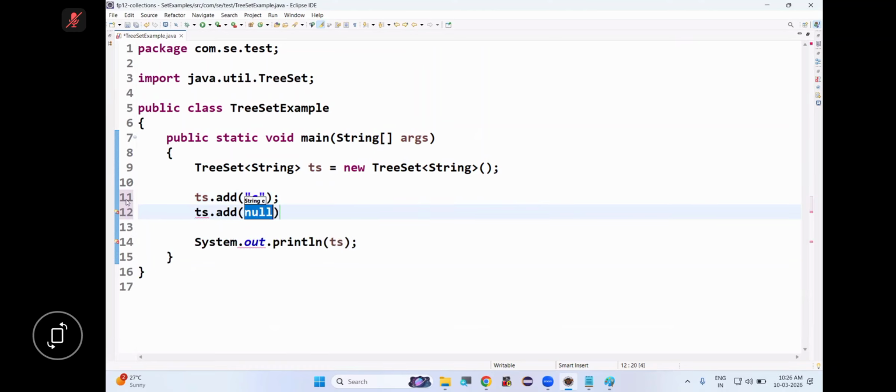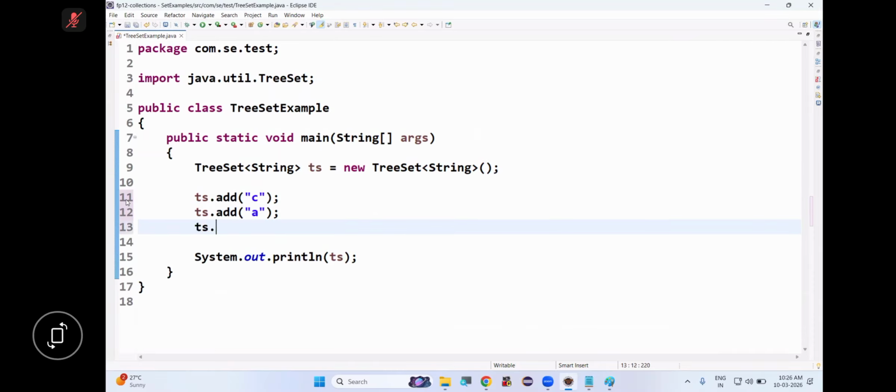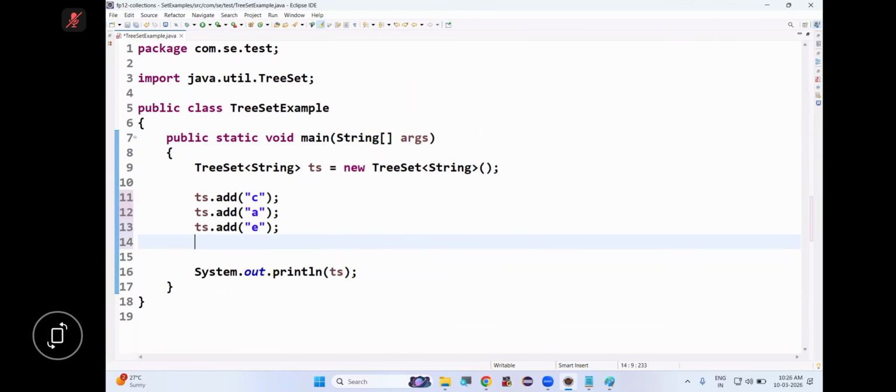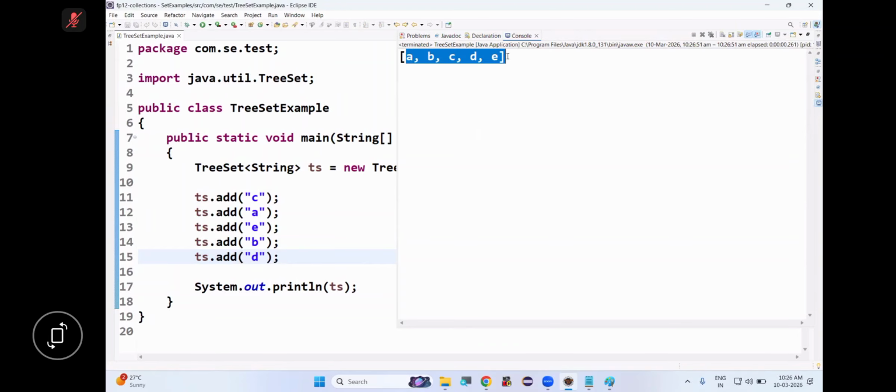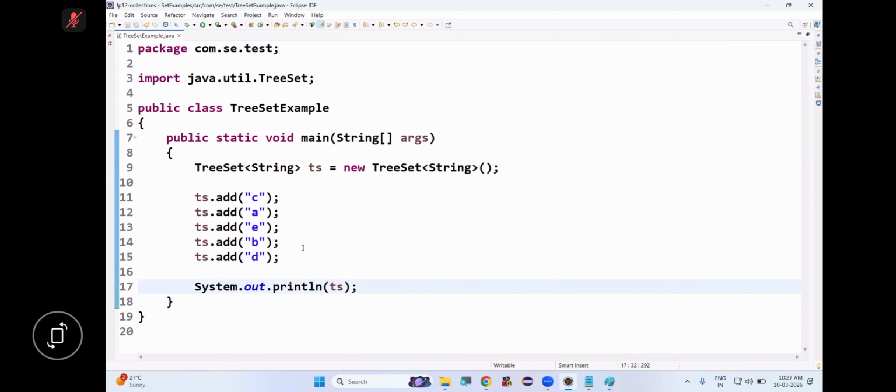So ts.add of D, or A. ts.add of E. ts.add of B. ts.add of D. Okay, done. So when I run this, see, sorting is done or not? See, added in random order, but they will be sorted. People are following or not?